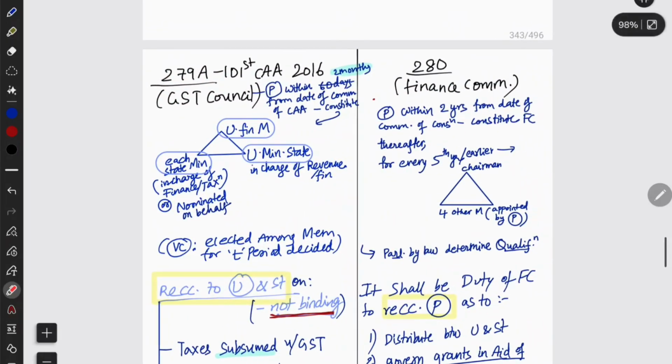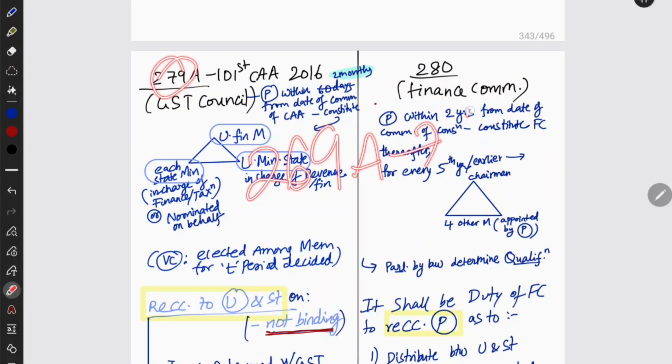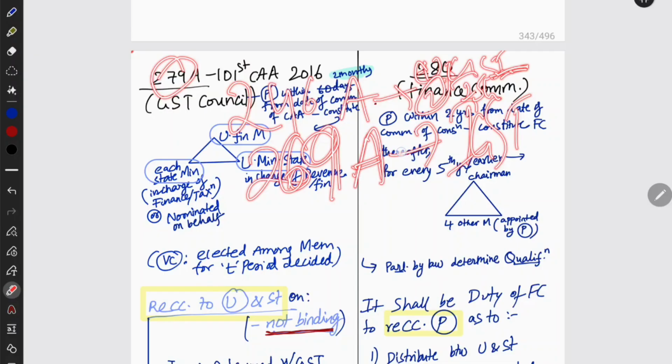And then we have 279A and 269A. 269A is about IGST. 246A is about both GST and IGST. It says which subject it is, whether it is a union subject or state subject. For example, GST is in the concurrent list, and IGST is in the union list. Similarly, 269A says what comes under IGST. So all such provisions are there in 269A, for IGST.